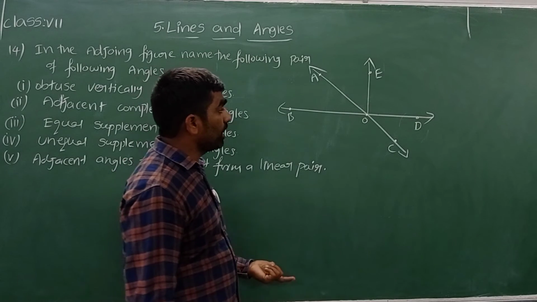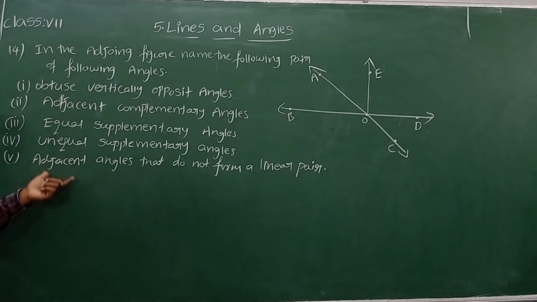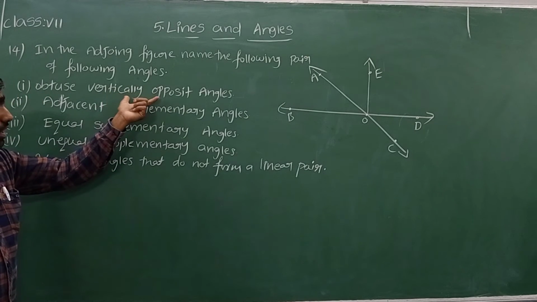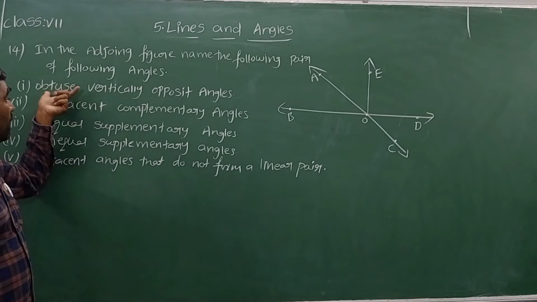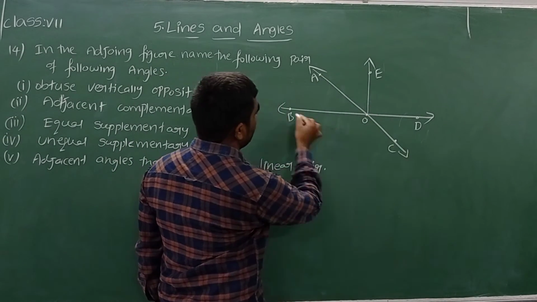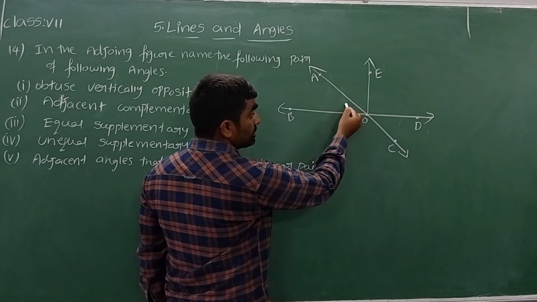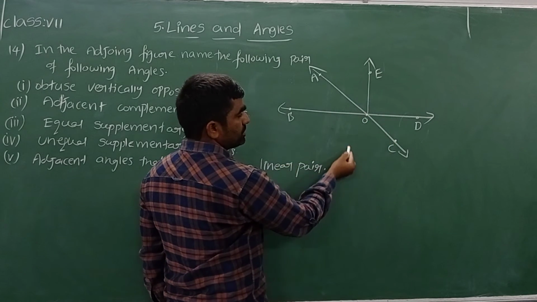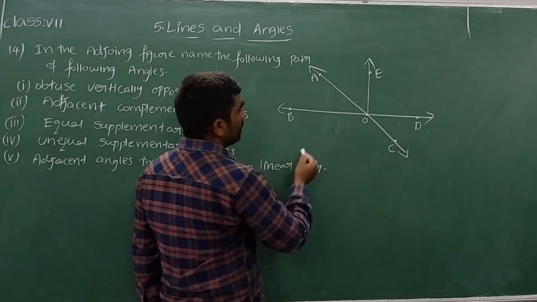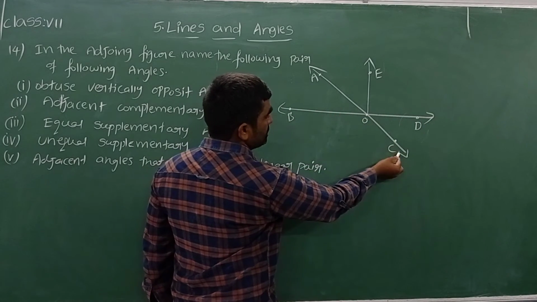Now from here we can see vertically opposite angles and linear pairs of angles. So based on that concept, we have a few questions. Let us answer this. Obtuse vertically opposite angles: we have to write the opposite angle pairs which are obtuse angles. Here I can see AOB, AOC, BOD are intersecting lines. These both are called vertically opposite angles, but these angles are acute angles. Both are acute vertically opposite angles, but they are asking obtuse. Now let's see here, AC and BD are intersecting lines. Let me take angle BOC, this angle.